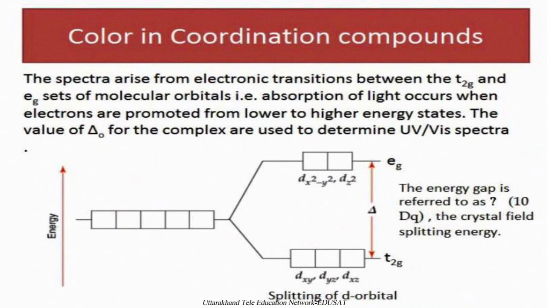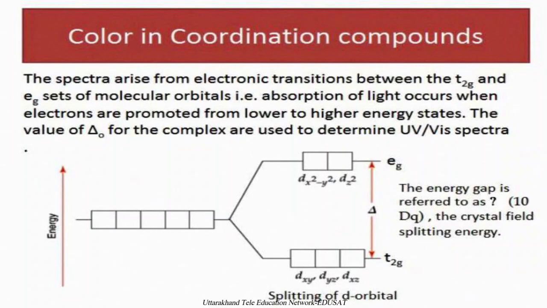The orientation of these 2 types of orbitals: the t2g orbitals are oriented in between the axes, whereas the eg orbital set is directed towards the axes. That's why when a ligand approaches the d orbitals, it bifurcates them into two sets, that is eg and t2g.